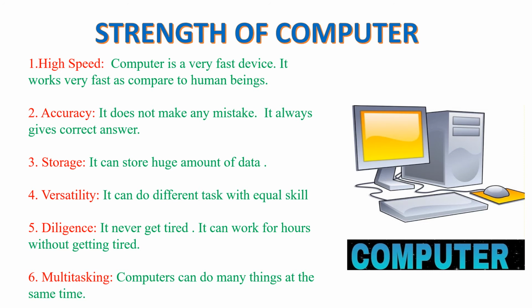It does not make any mistake. It always gives the correct answer. Computer always gives us the right output or result if the instructions given by us to the computer are correct.